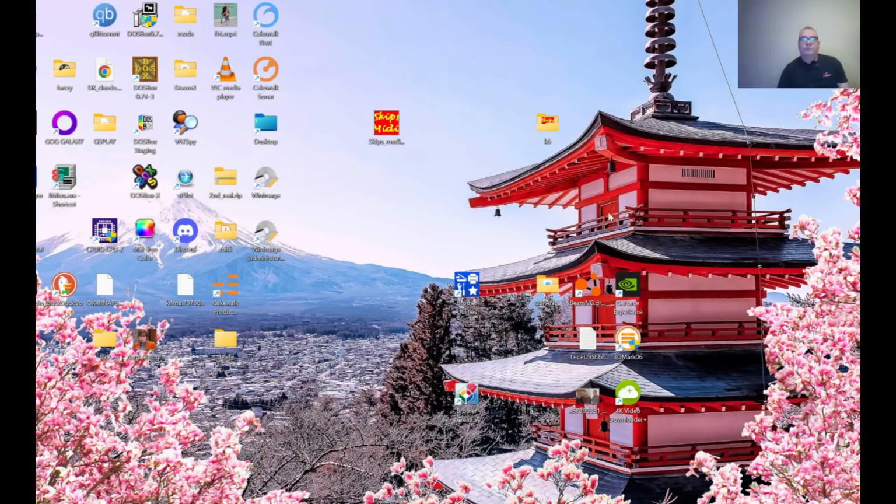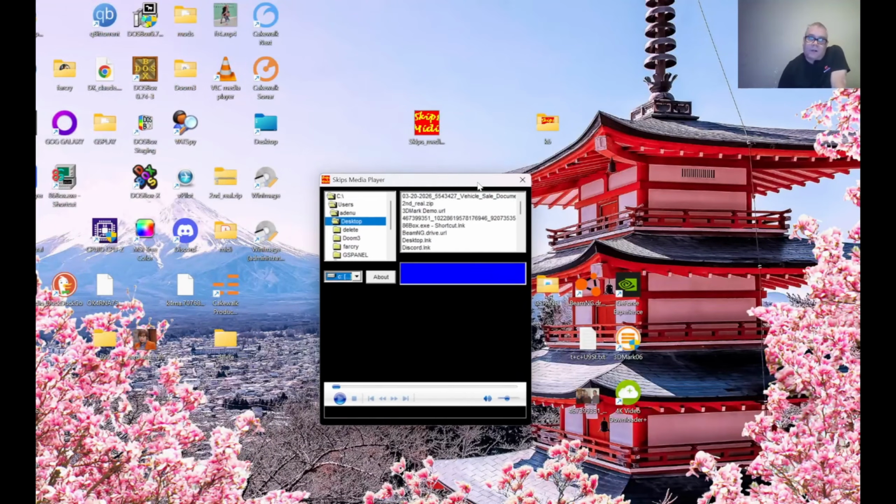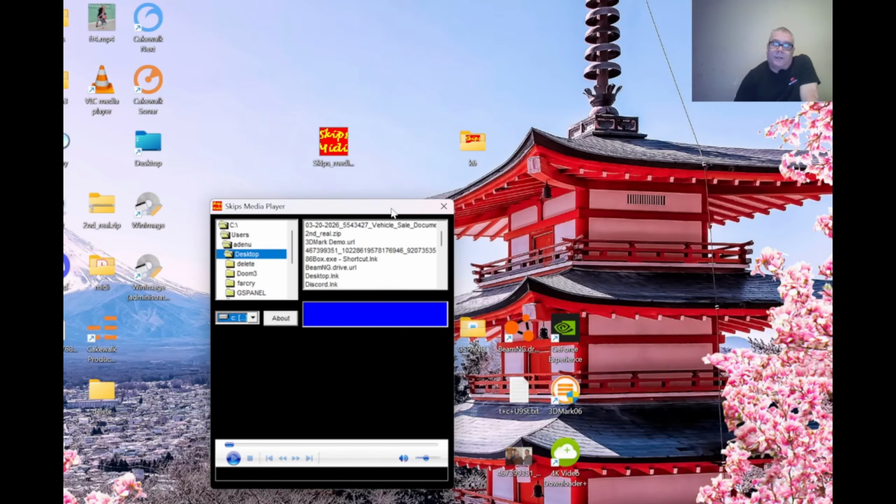And we're going to go to the Skips Happy Hour now. This is the one that I programmed in Win98. We're going to go ahead and click on it. Now notice a couple things here. First of all, the colors aren't right. We lost our color. But our drive still works.